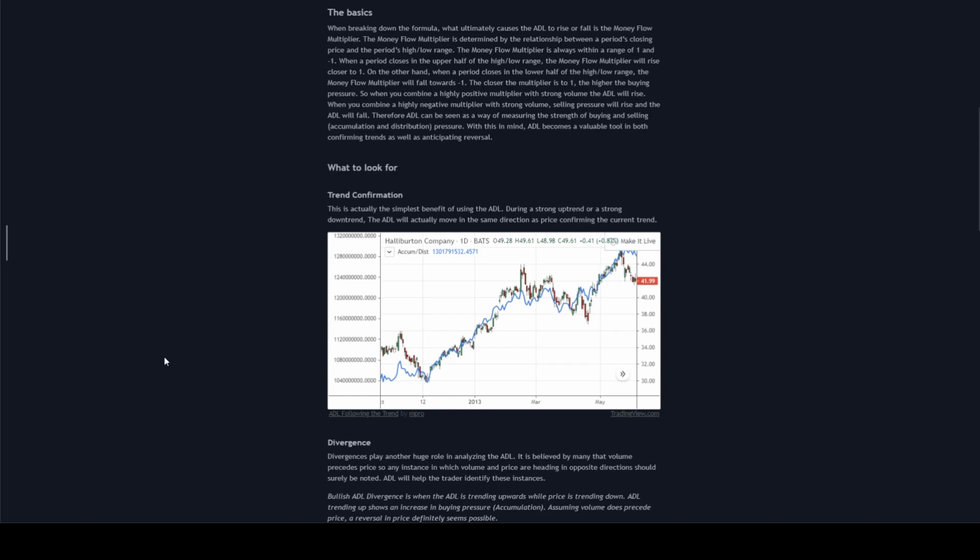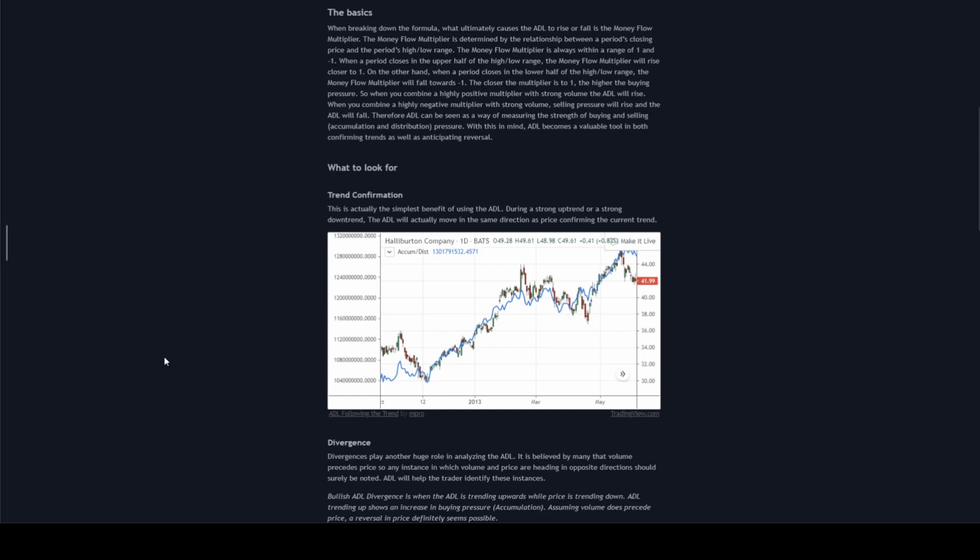The money flow multiplier is always within a range of 1 and -1. When a period closes in the upper half of the high-low range, the money flow multiplier will rise closer to 1. On the other hand, when a period closes in the lower half of the high-low range, the money flow multiplier will fall towards -1.